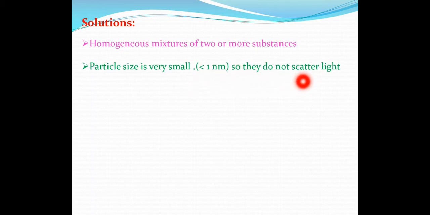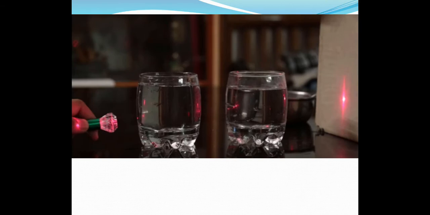What is the meaning of that? That I will show you by a simple experiment. This experiment you can even do at home. Very simple things are required. Okay, so I will show you some pictures. So this is the first picture. As you see, there are two glasses. This glass is filled with sugar solution and this glass is simple distilled water.